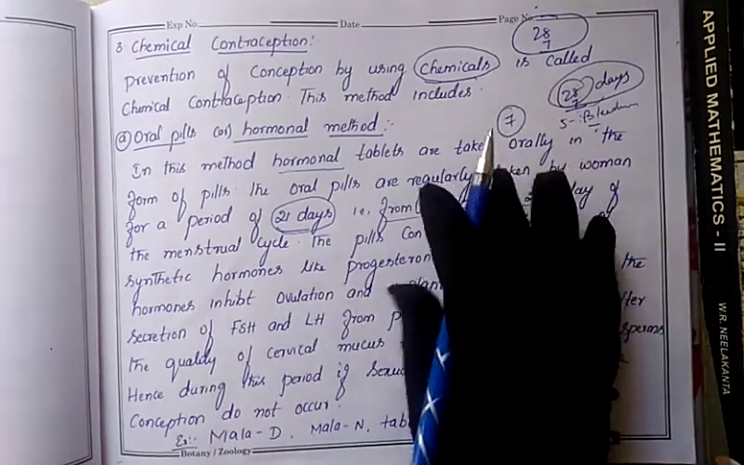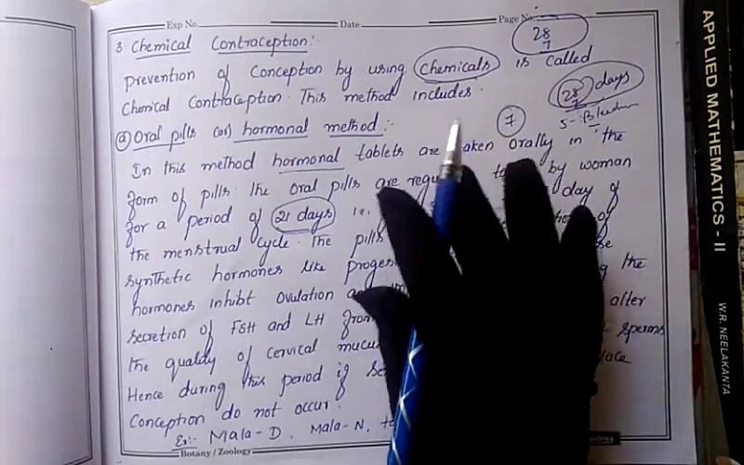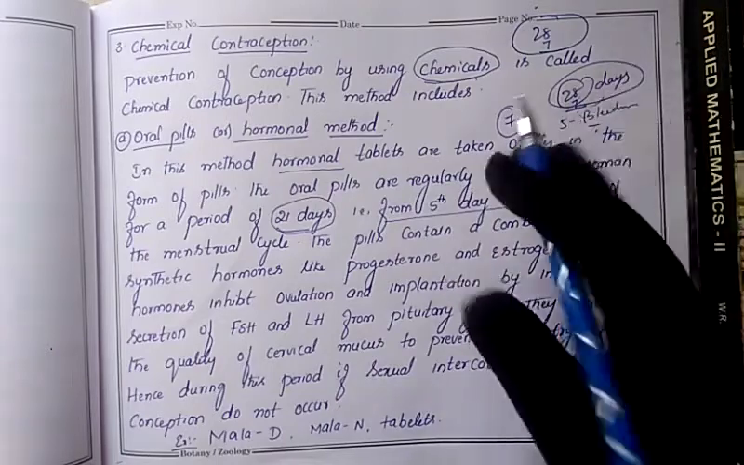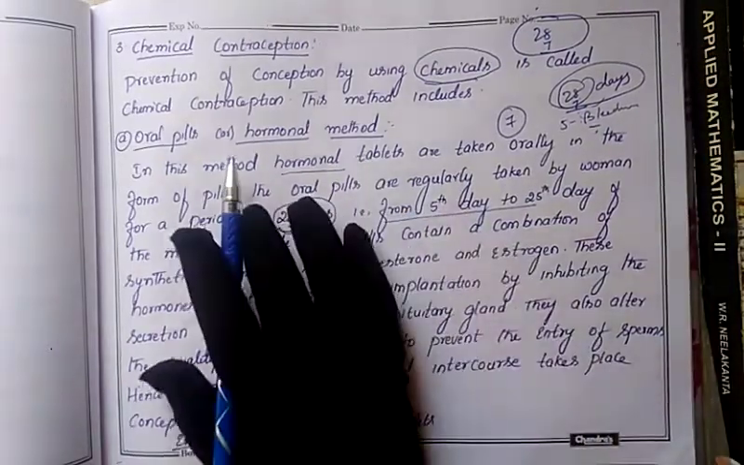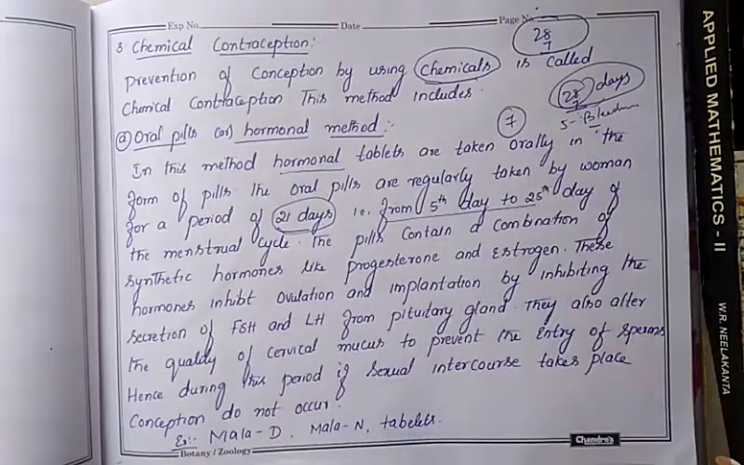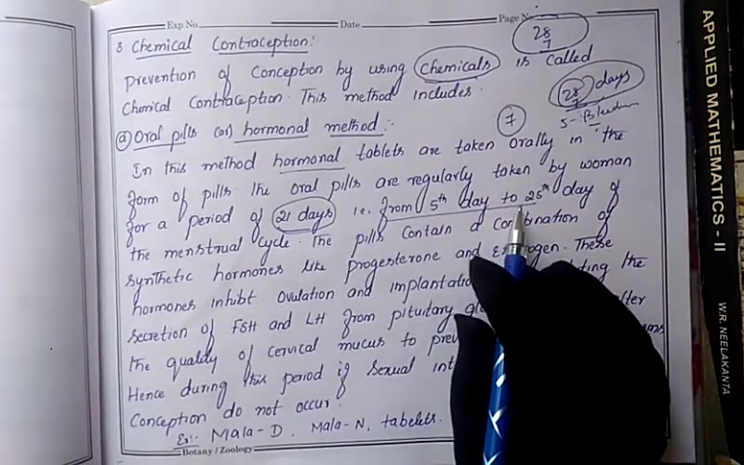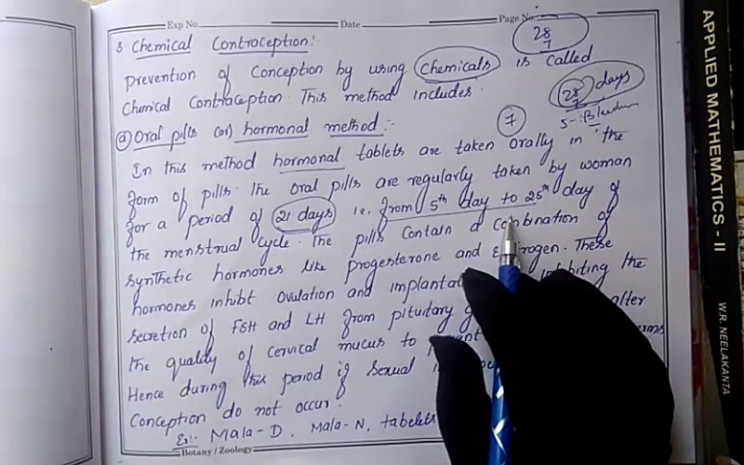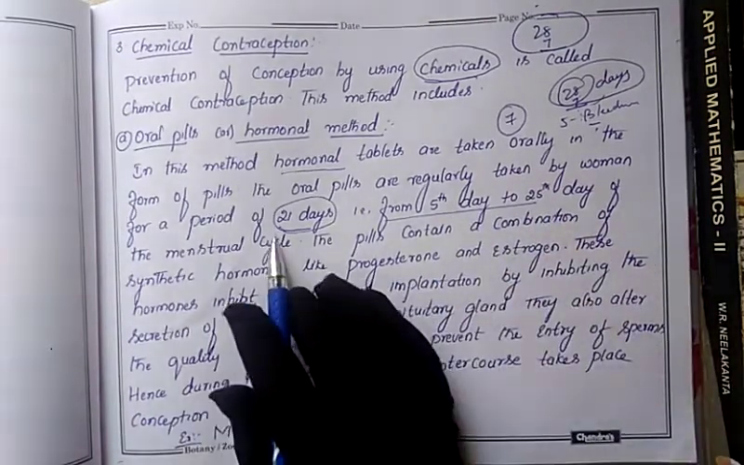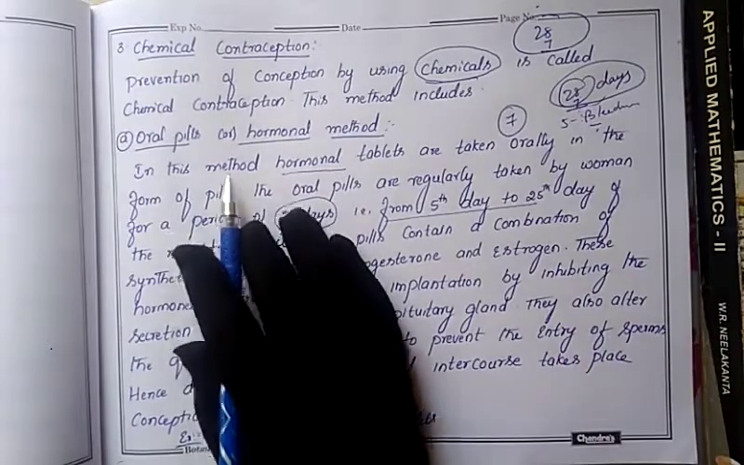Suppose today is the 5th day of a female's bleeding phase. That means from the next day, from tomorrow, she has to start taking these tablets, and she has to take them regularly till the next bleeding phase starts for her, till the next periodic cycle starts. In that manner the oral pills are taken by women.